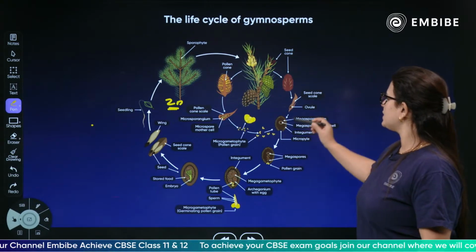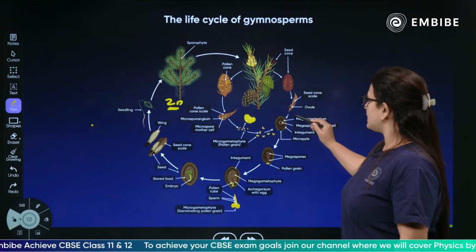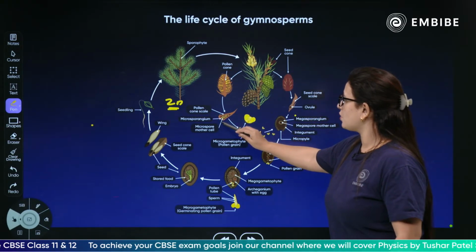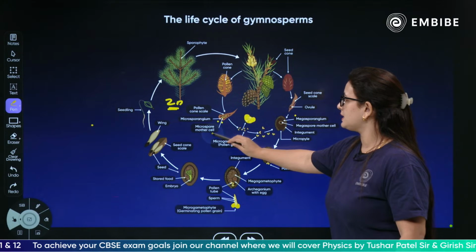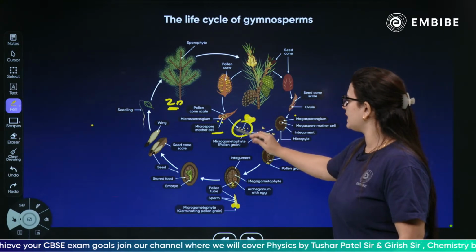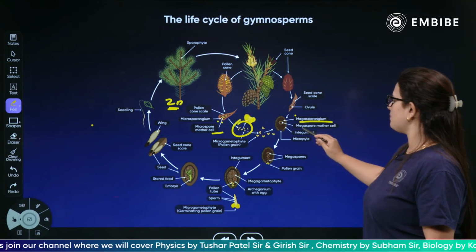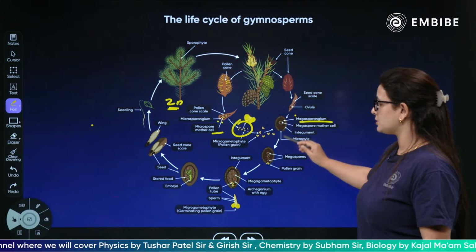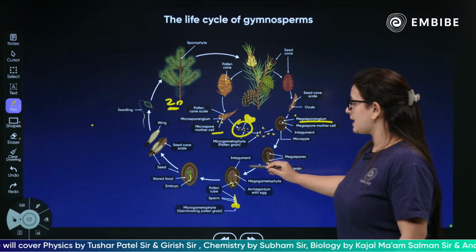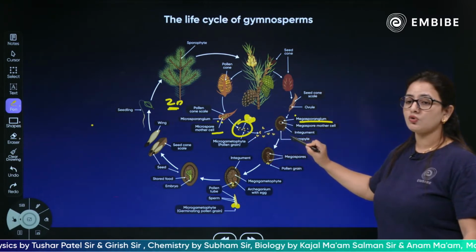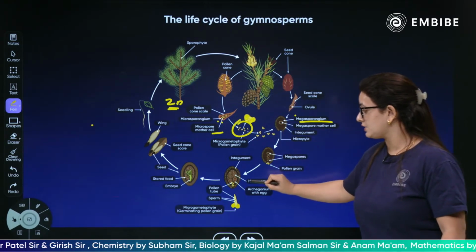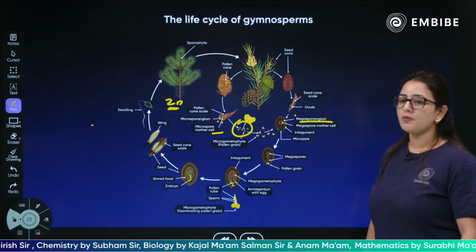Yes, as you can see, children, ovule is basically formed. As you can see, this is a pollen cone, microsporangium. Microspore mother cell will give rise to pollen grains. Yes, this pollen grain will be transferred to the megasporangium, where the formation of megaspore will be developed, and as this microspore or the pollen grain will go to the archegonia, the fertilization will take place through the pollen tube formation.